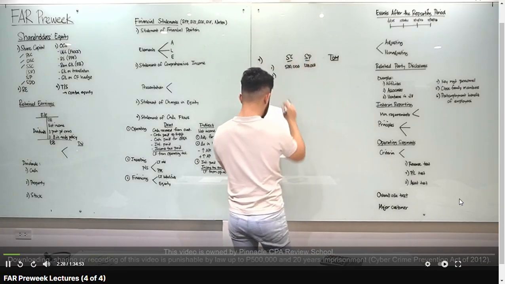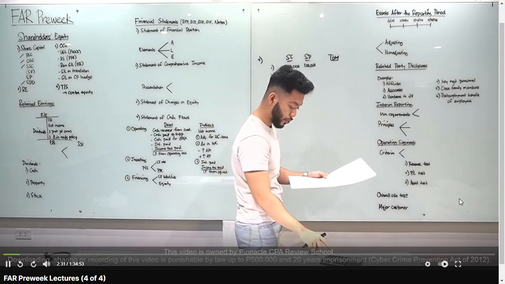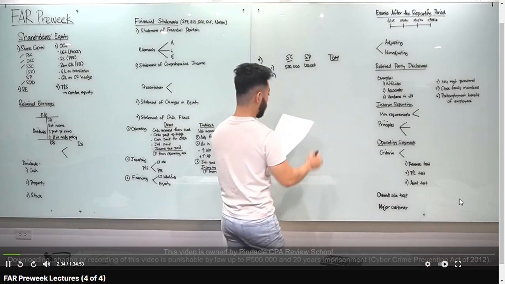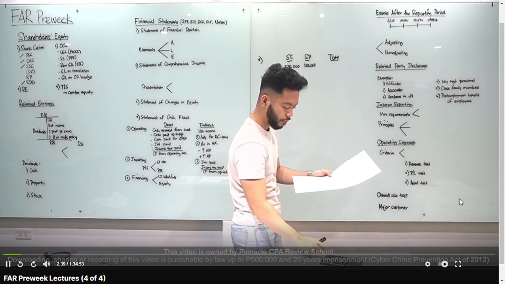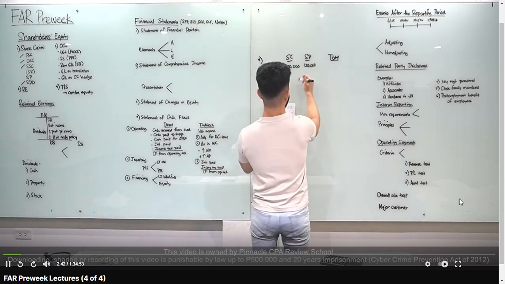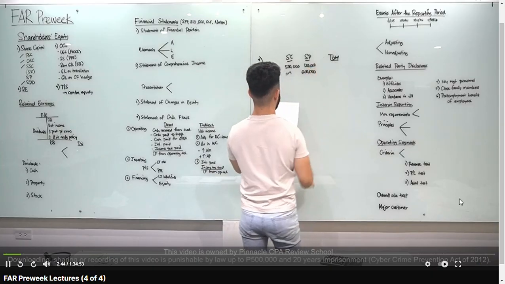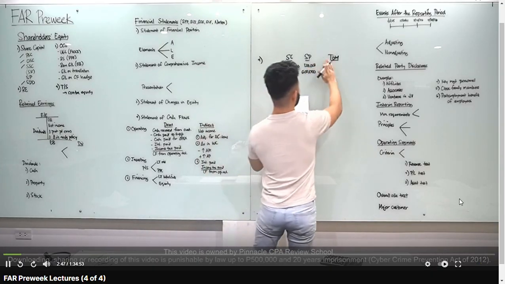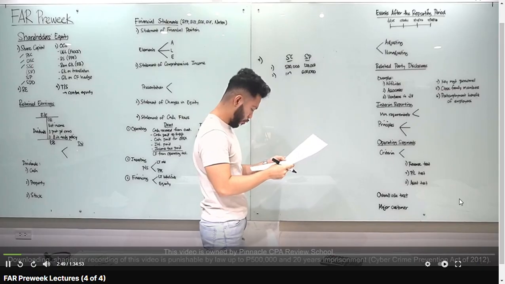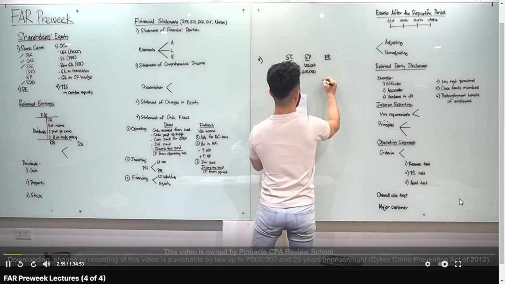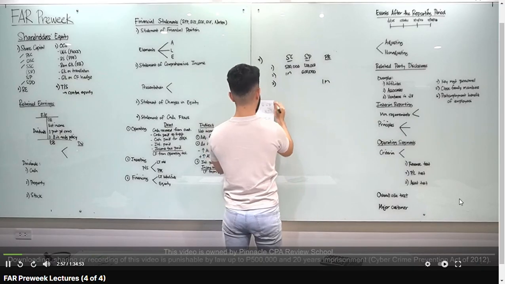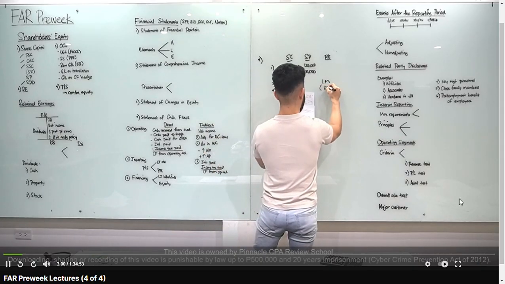Next natin, number 2. Issued 20,000 shares at 80 pesos per share. So, 20,000 times par value na 50, you have 1 million. And ang total niyan, 20,000 times 80, that's 1.6 million. 1.6 million minus 1 million is 600,000. Alright? Next is, okay, so later na yung total. Okay? Next, number 3, reported net income of 1 million. So we know kapag net income, lalagay natin yan sa retained earnings. Okay, so 1 million retained earnings. Next natin, paid cash dividends, 200,000. Dividends, we know, minus yan sa retained earnings, 200,000.